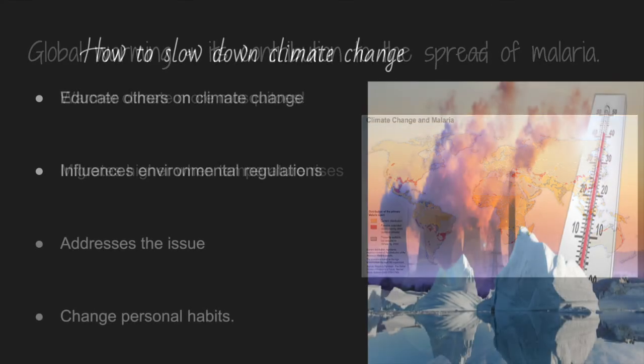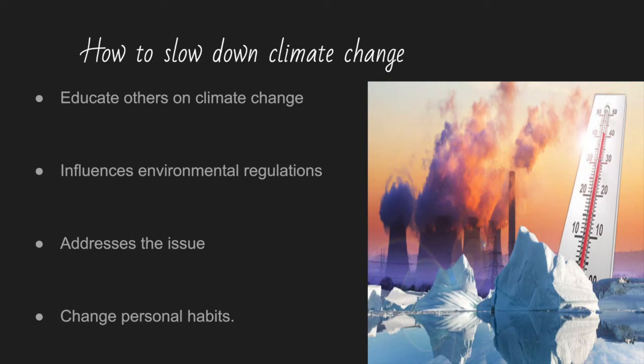How can we slow down global warming or climate change? We can start by educating others. It's surprising to know that not many people are well educated on the effects that human activities have had on the globe. We can influence environmental regulations. To help pass safe environment laws would be a start in slowing down climate change.